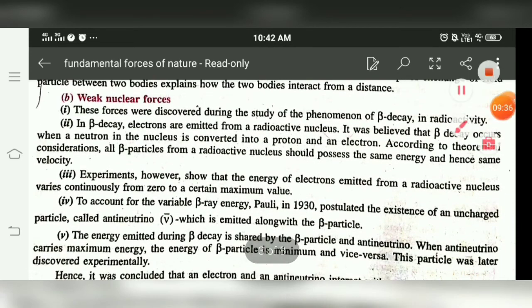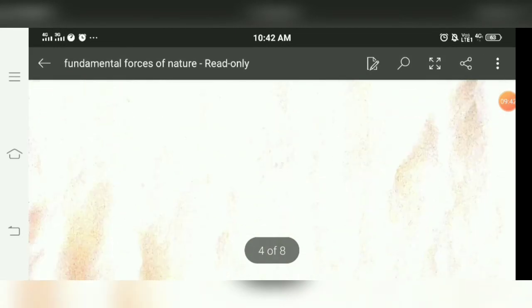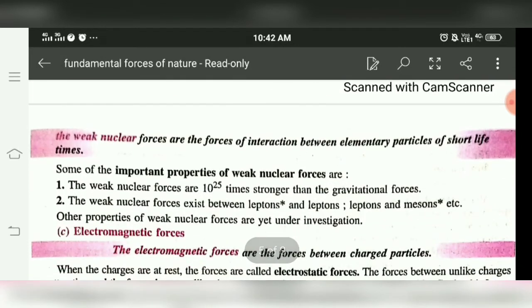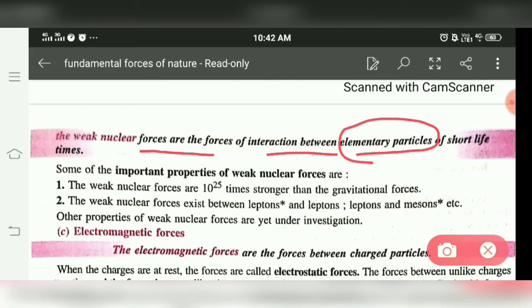Now next come to weak nuclear forces. Weak nuclear forces are forces of interaction between elementary particles, where elementary particles include electron, proton, neutron, mesons, baryons and so on. A number of elementary particles are included in this type of forces. So weak nuclear forces act between elementary particles of very short lifespan, means they exist in the universe for very less time.